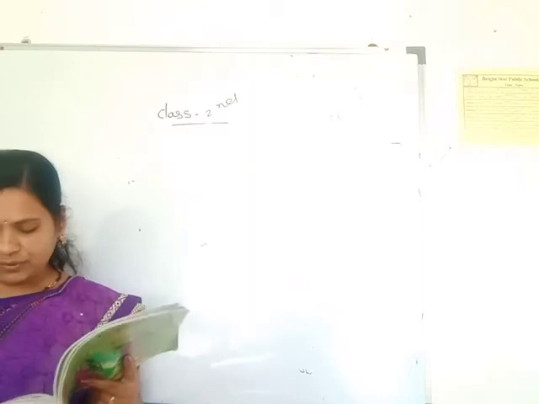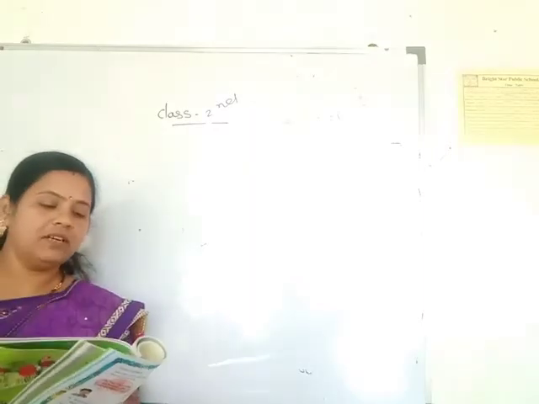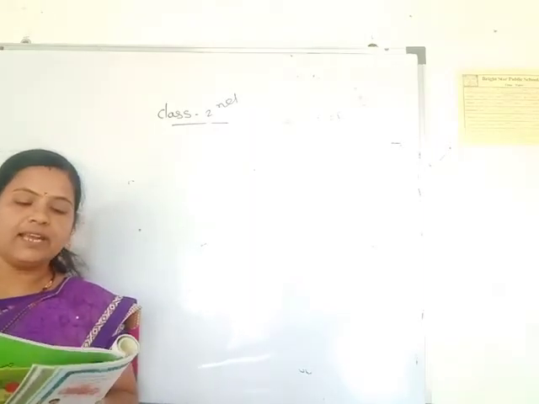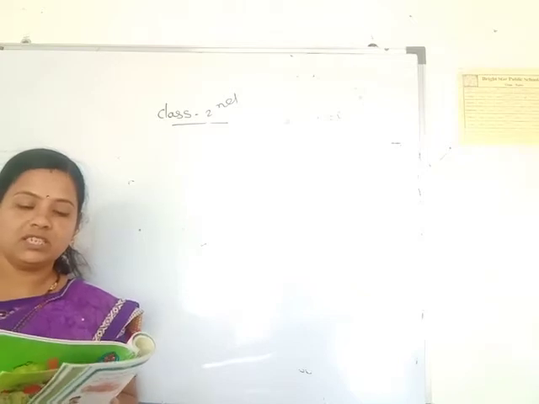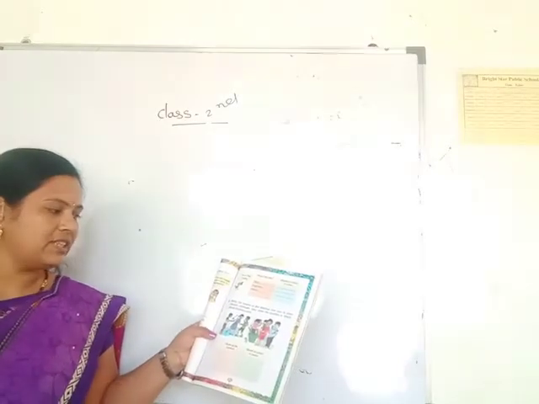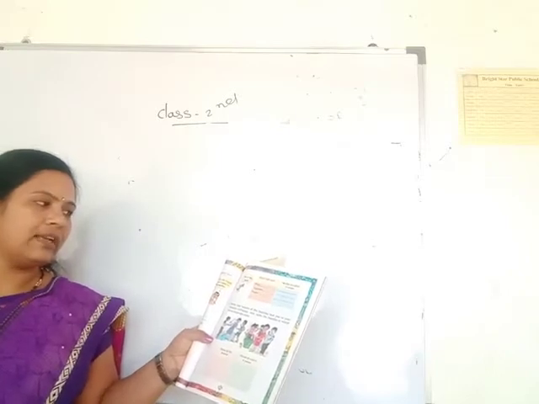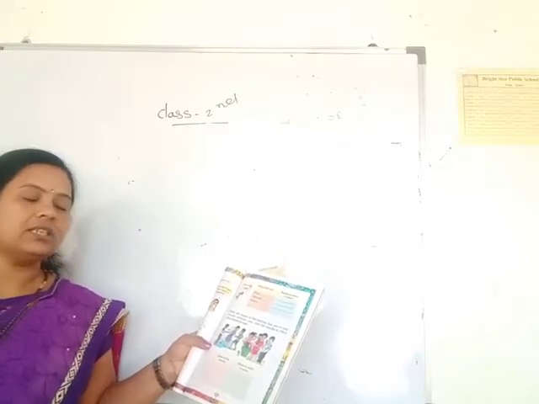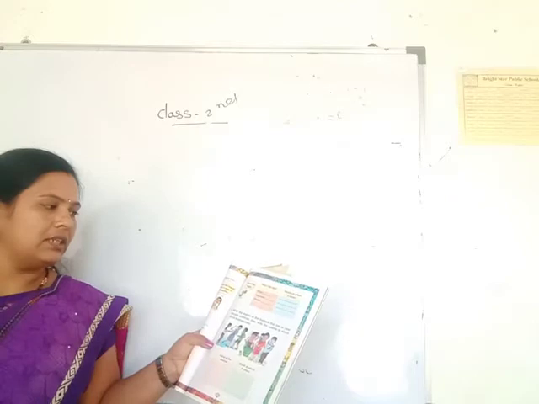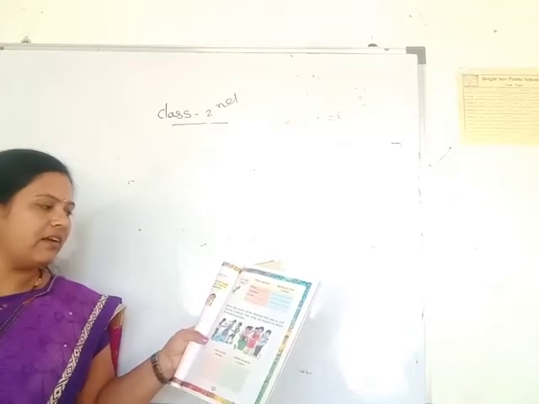Then the next point, see page number 71. Fill in the table: what I like best and the months in which it comes. Suppose fruit, vegetable, flowers are given here. Which fruit do you like? Suppose mango. Then in which month does it come here?